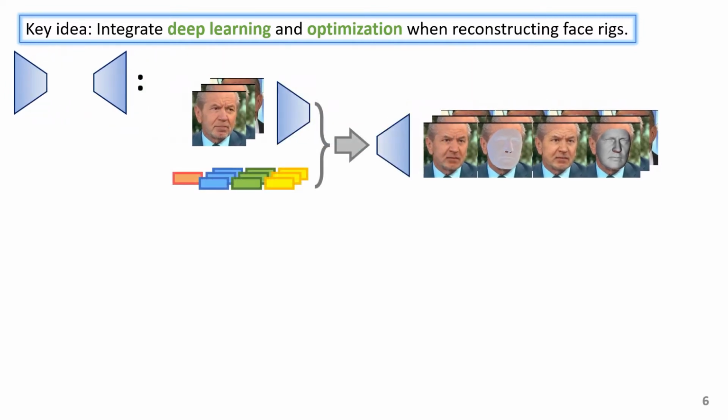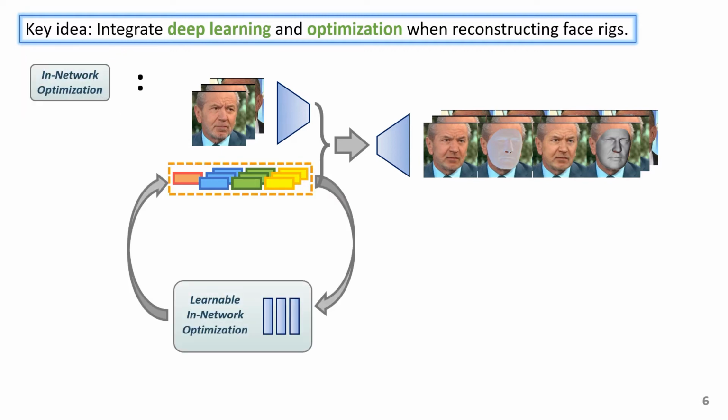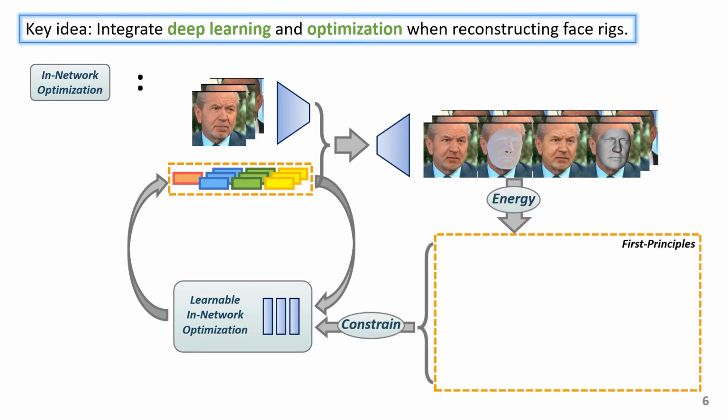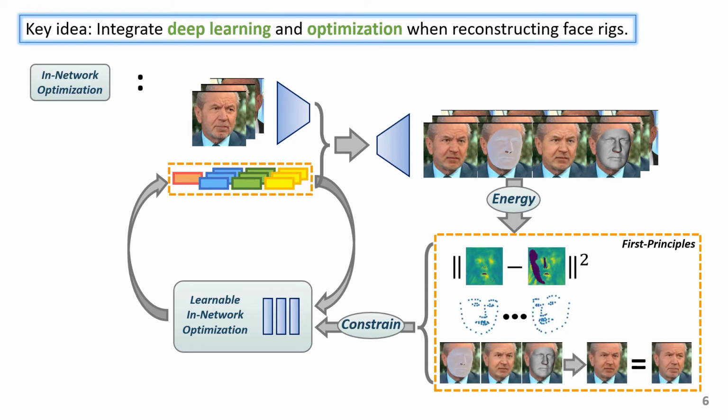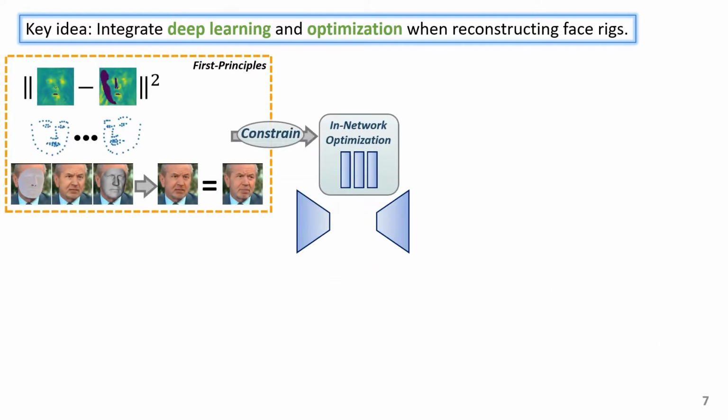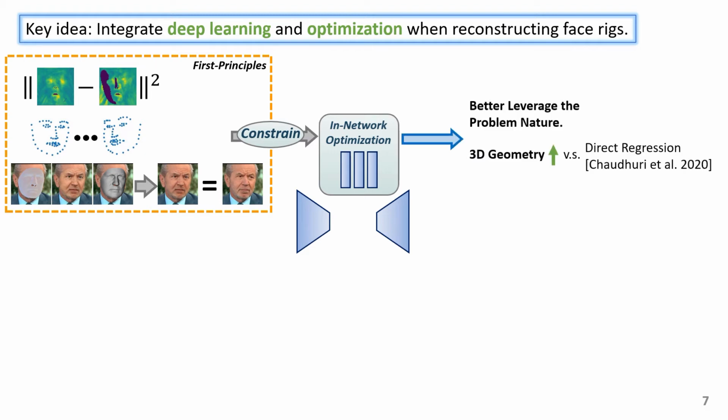We first represent the reconstructions with some parameters decoded by a neural network. Then, the learnable in-network optimization is integrated to iteratively solve the parameters based on the first principle constraints, including feature metric multiview consistency, landmark alignment, and photometric reconstruction. The in-network optimization explicitly enforces constraints governed by the first principles. Therefore, it better leverages the nature of the problem, achieving more accurate geometry estimations than previous direct regressions.